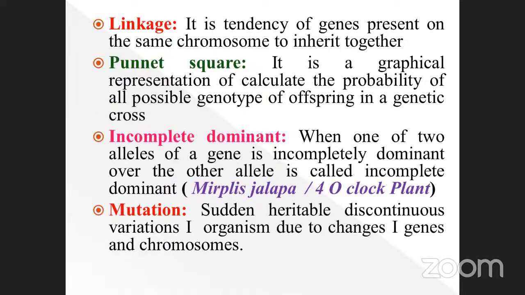Punnett square is nothing but the graphical representation of a calculated probability of all possible genotypes of offspring in genetic crosses. And incomplete dominance, which plant was used for incomplete dominance: Mirabilis jalapa, otherwise called the four o'clock plant. And mutation is what? Sudden inheritable changes. Okay, so this is important.